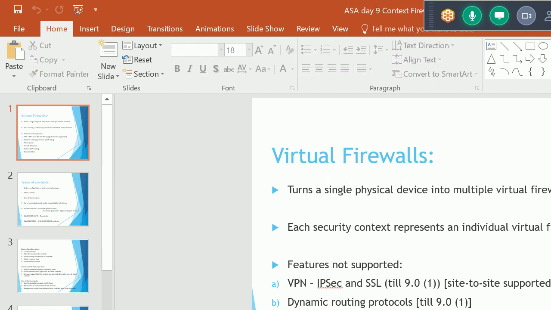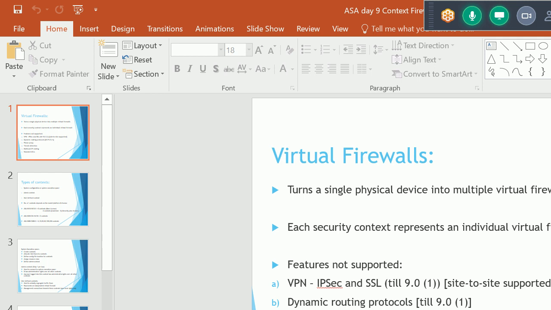Context means we can also call it virtual firewalls. By default, when we get a Cisco ASA firewall, it is in single mode. It is not in context mode or multiple context mode. Context turns a single physical device into multiple virtual devices. We convert that single box into multiple logical virtual boxes. Each security context represents an individual virtual firewall. Means when we divide this firewall into contexts, every context works as an independent firewall.